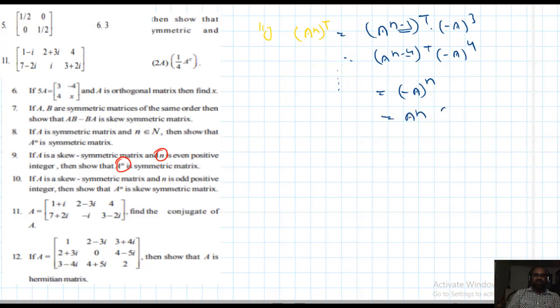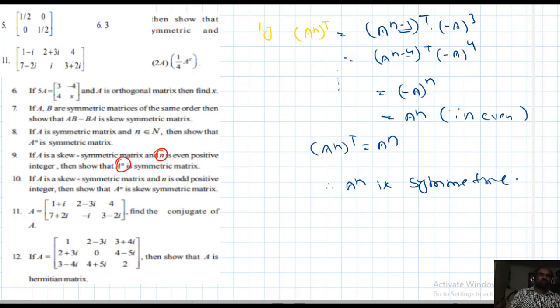A power n I can write, since n is even. So what I got here? A power n whole transpose equal to A power n. Therefore A power n is a symmetric matrix. So this is an important problem.